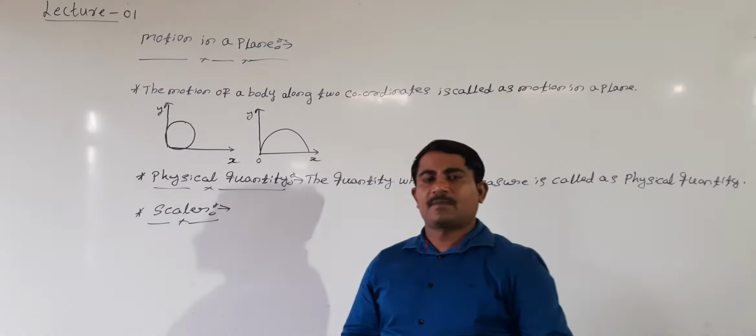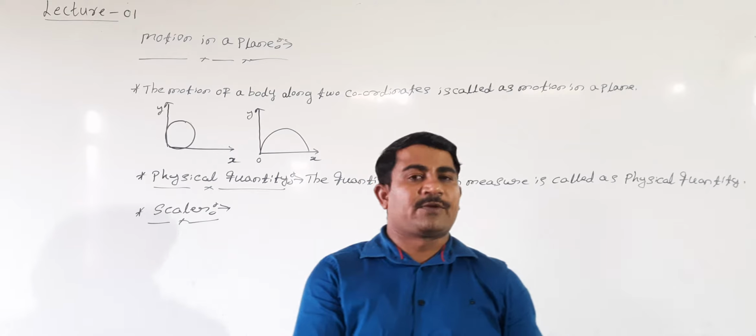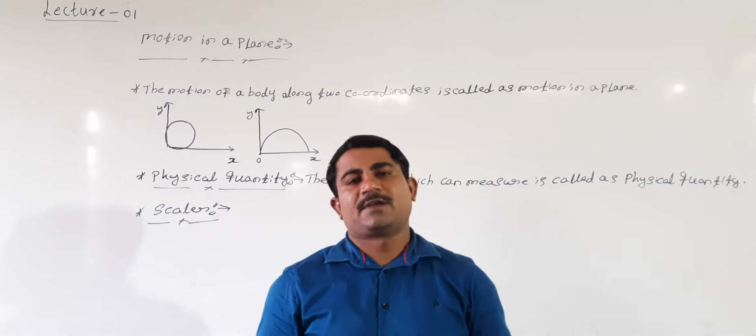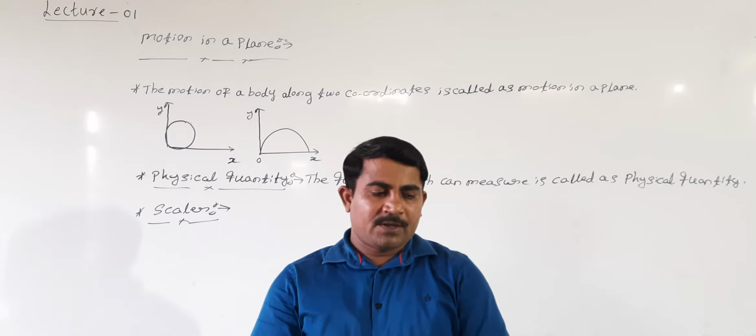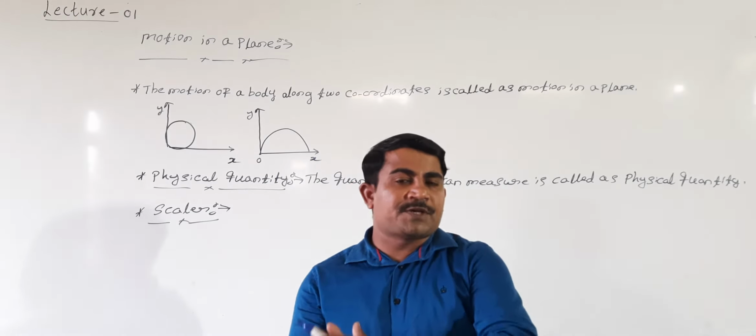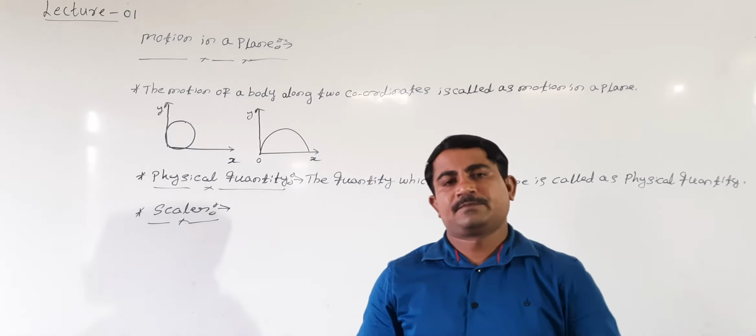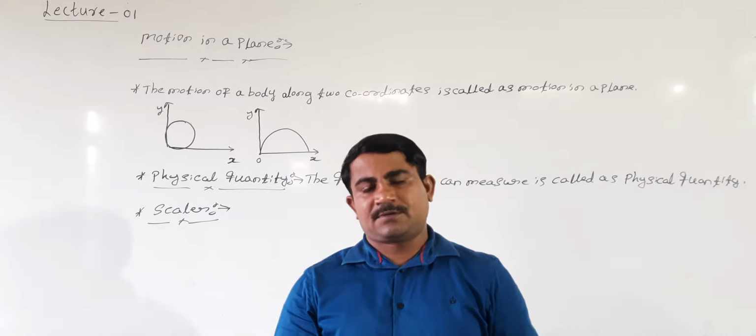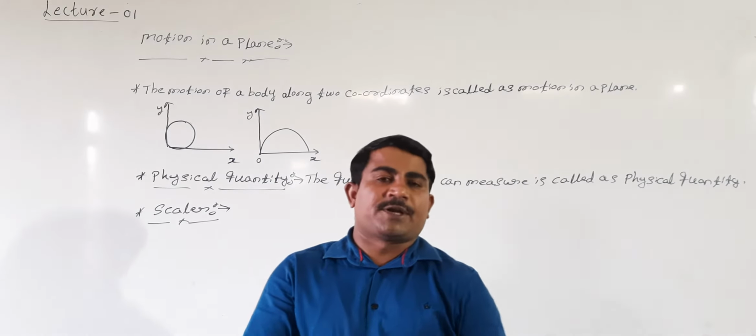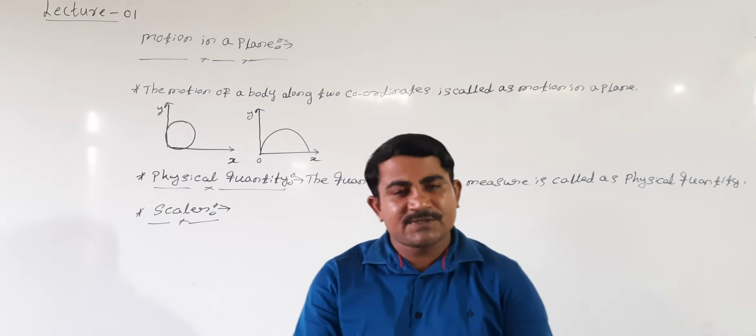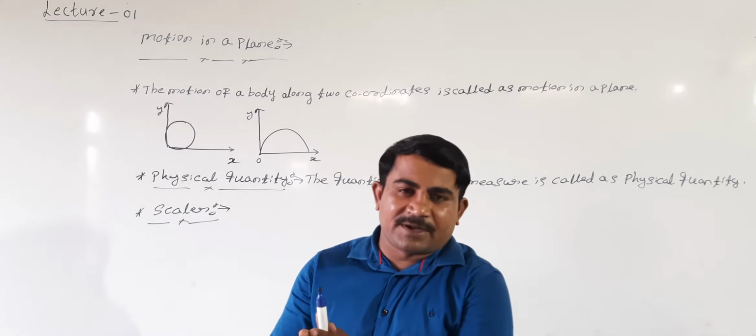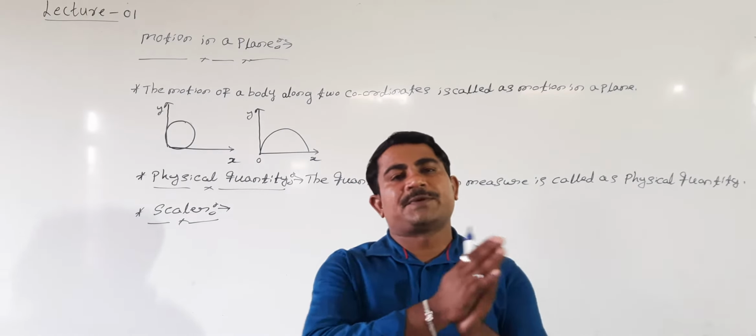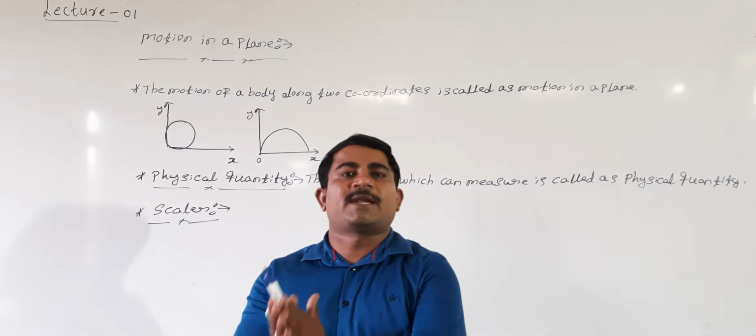Right? Scalar means what? We call it a scalar quantity, and a vector quantity. Scalar means any physical quantity which has only magnitude but does not have a particular direction. We call that a scalar quantity. What is a scalar quantity, students? Any physical quantity which has only magnitude, this we are calling a scalar quantity.